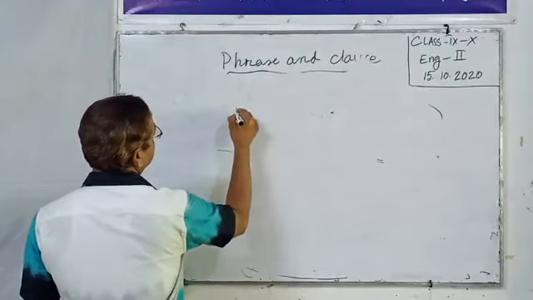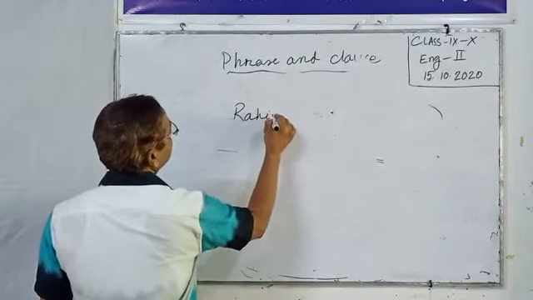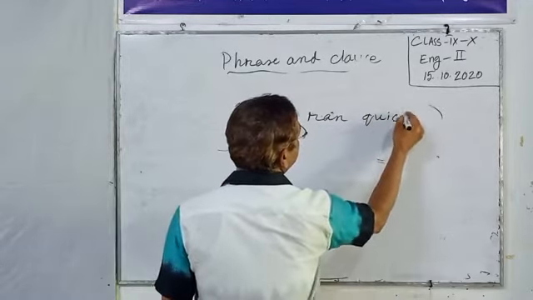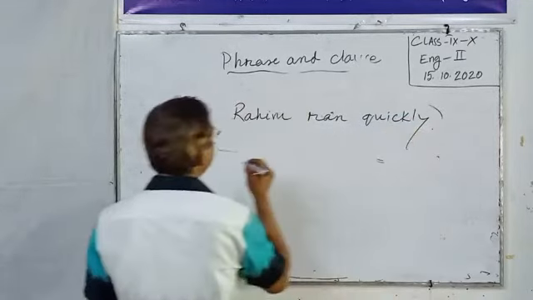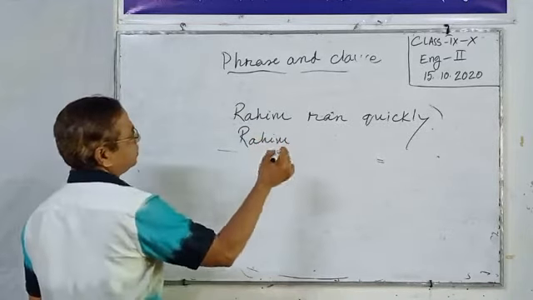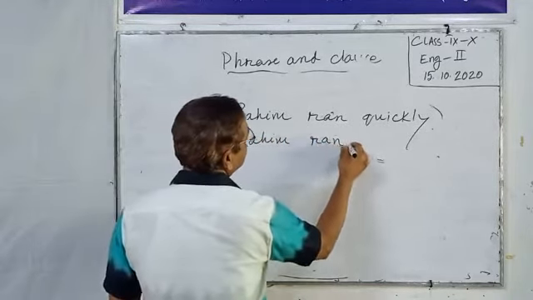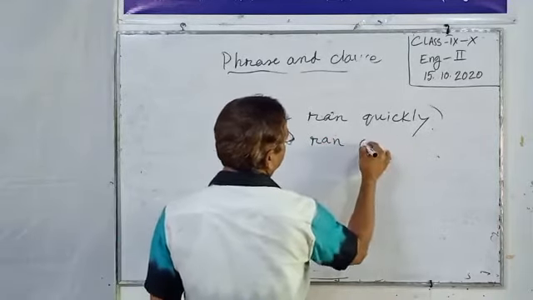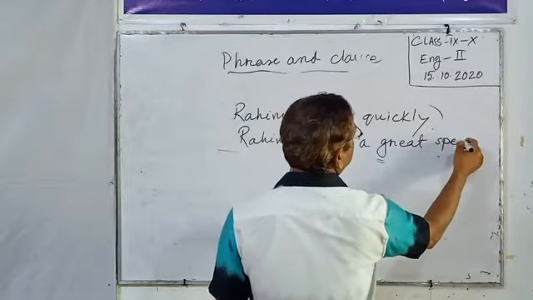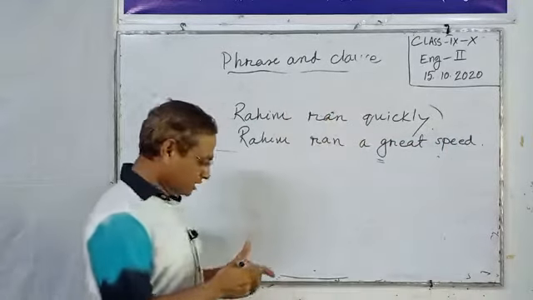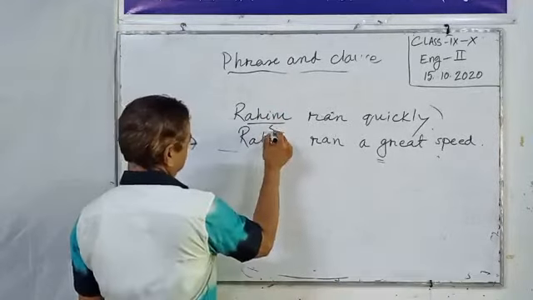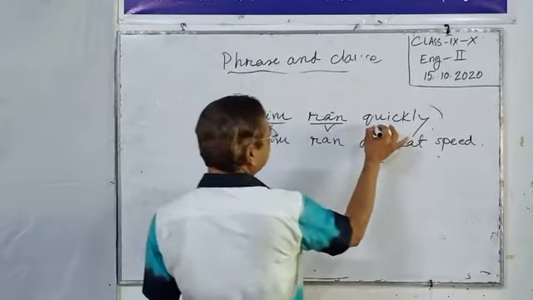Look at the board, dear students. Rohim ran quickly. Another example, Rohim ran at a great speed. Look at the two example sentences. Rohim ran quickly. Here the subject is Rohim, the verb is ran.